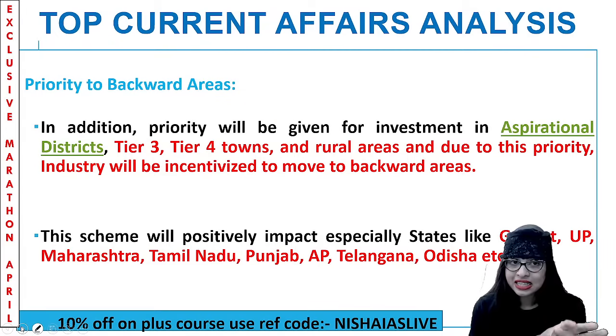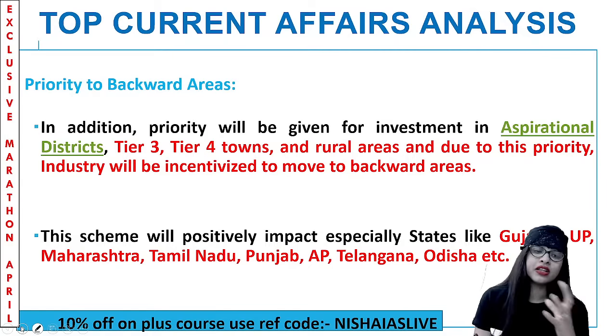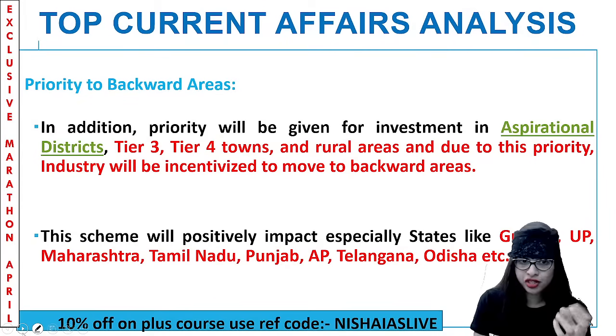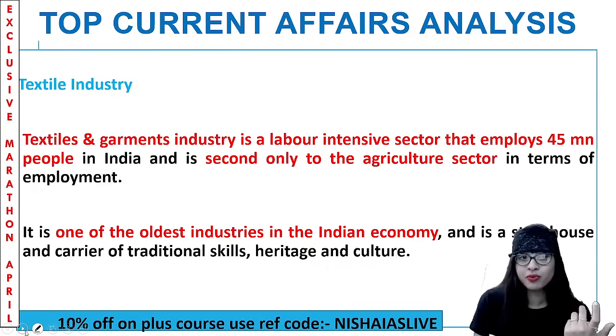Since priority is given to vulnerable or backward areas, this scheme will positively impact some important states like Gujarat, UP, Maharashtra, Tamil Nadu, Punjab, Andhra Pradesh, Telangana and Odisha, because in all these places you can see huge potential for the development of the textile sector. And yes, it is there, also with regard to employment.